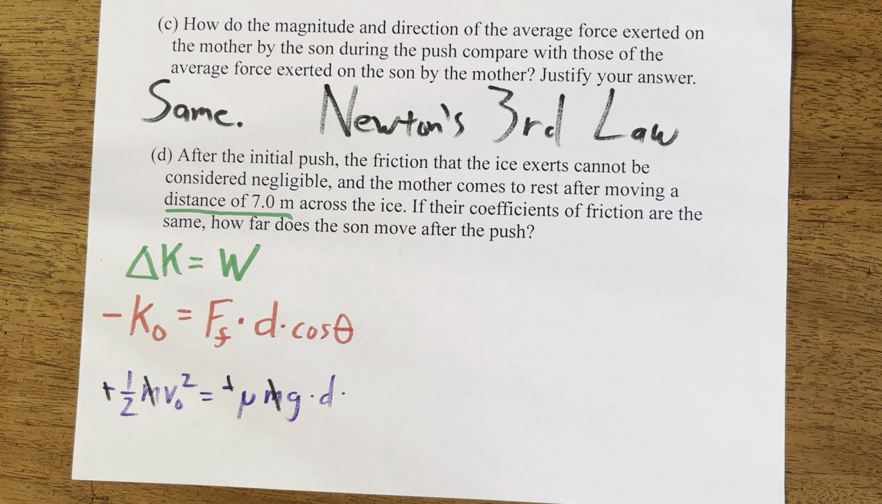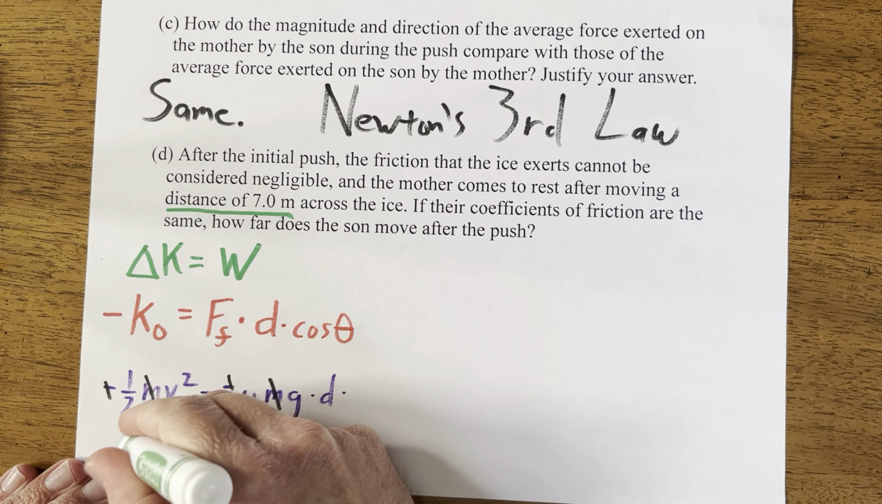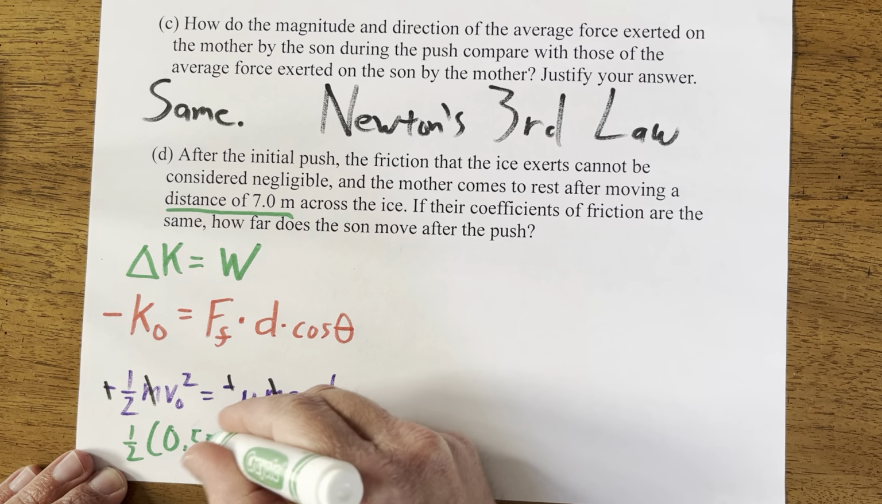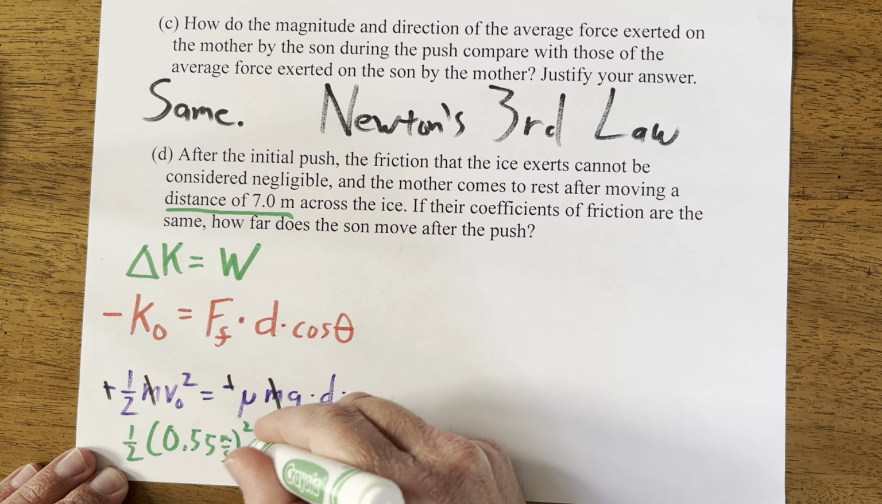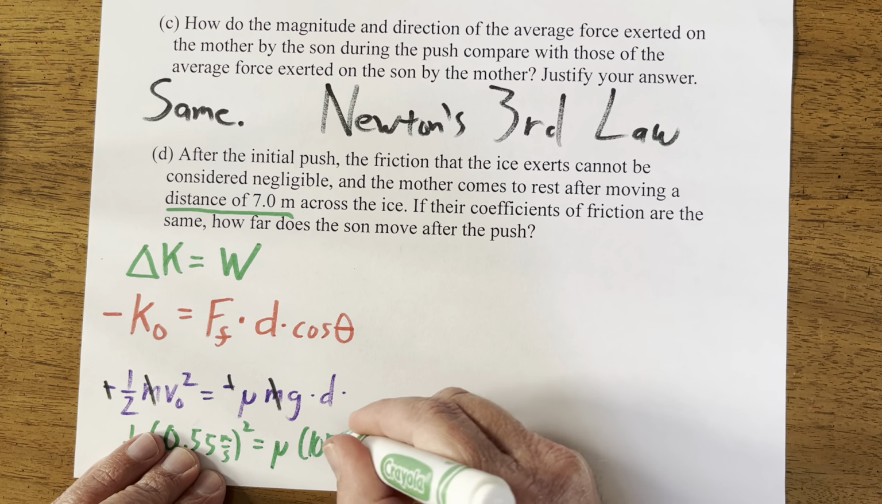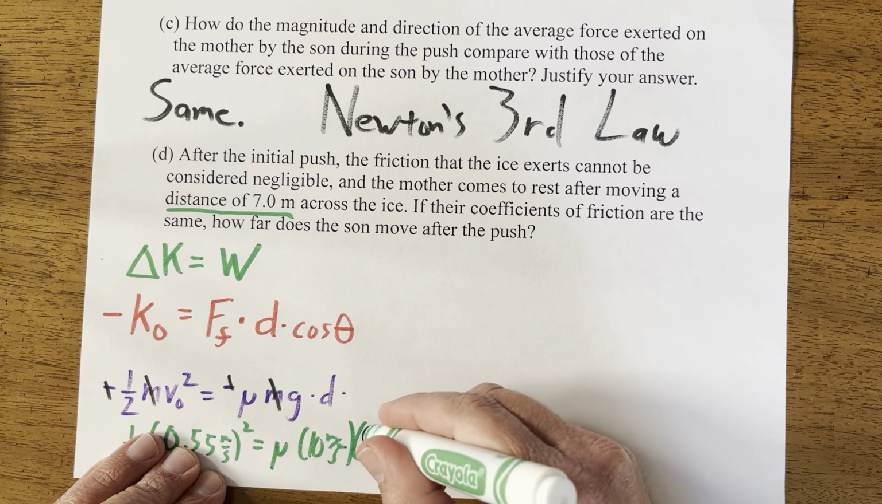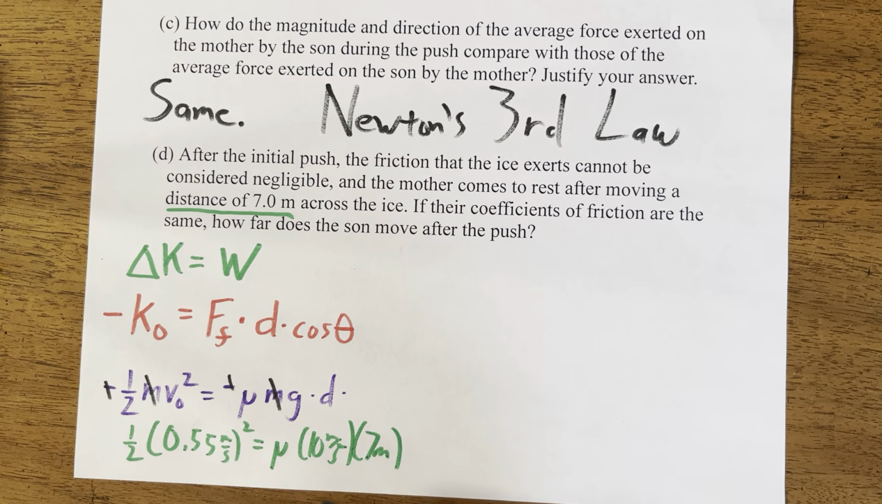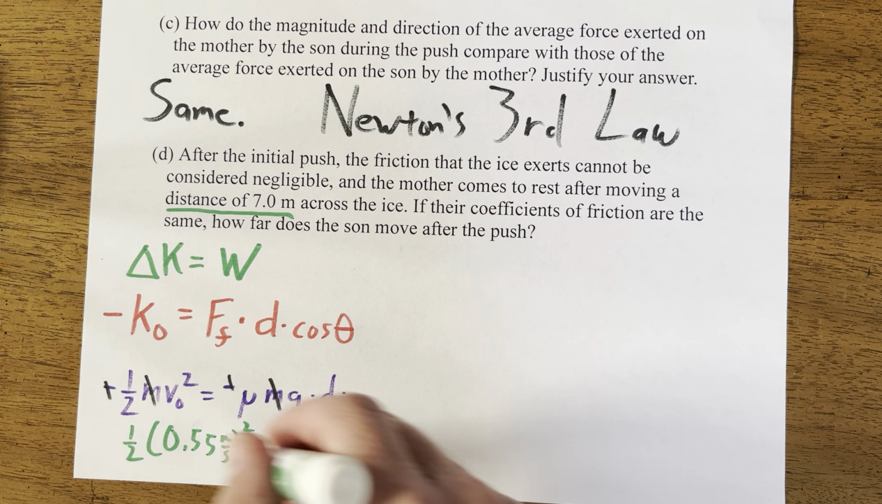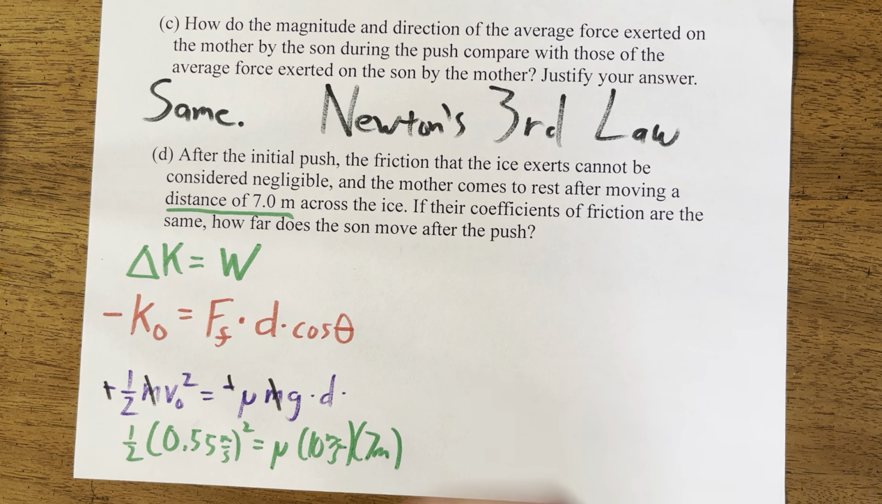And so there's a couple ways that you can approach it from here. What most people will do is they'll start to plug in, and they'll say 1/2 times the velocity, which is 0.55 meters per second squared, and that's equal to mu, gravity is 10 meters per second squared, and the distance she moved is 0.7 meters. And you can set this all up, solve for mu. That's the same mu for the kid. Run it again with the kid's mu plugged in and the kid's velocity, and figure out the distance that they go. And that's perfectly good.